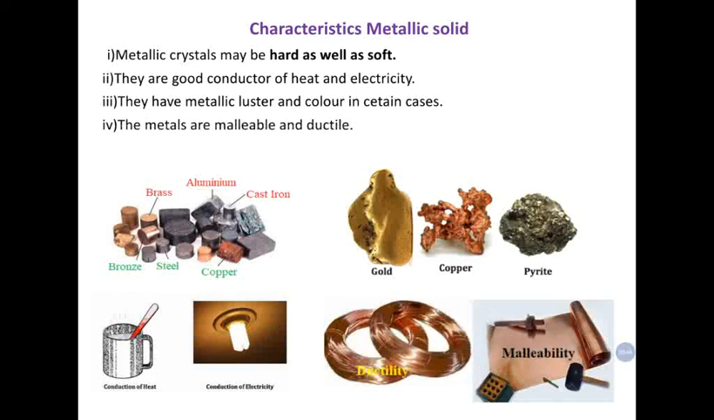Metals are malleable and ductile. It means that when metals are hammered, they get converted into thin sheets, and they can be drawn into thin wires. That is called ductility. So most metals are used for preparing such articles, especially gold and silver, which are used for making ornaments.